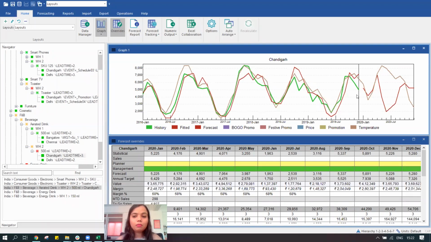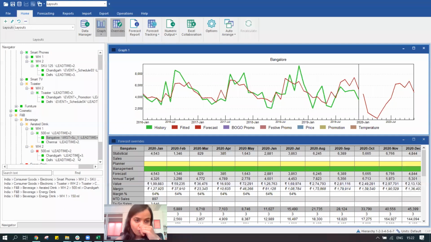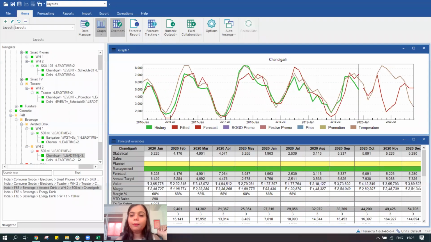It could be incorporated either through events, as I've shown in these cases, where we can create the events. We can also make use of regression techniques.